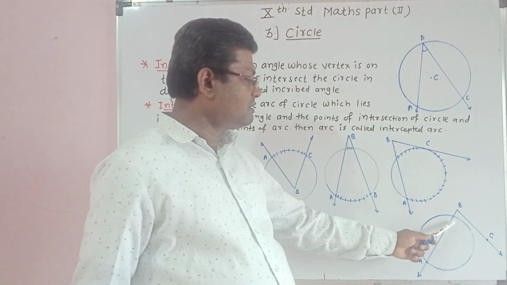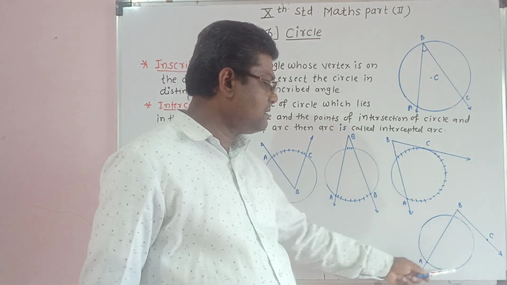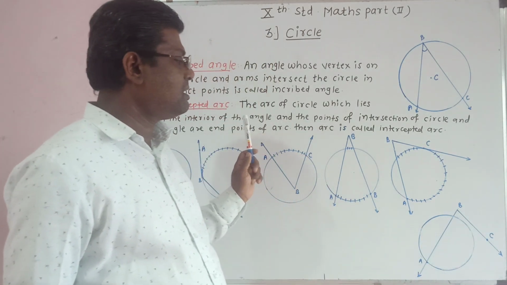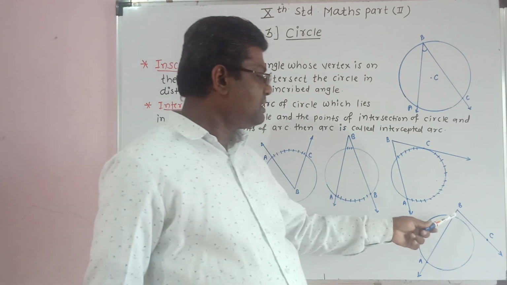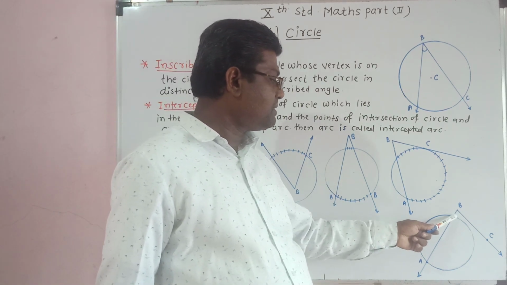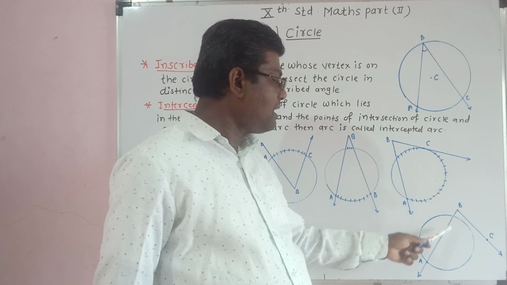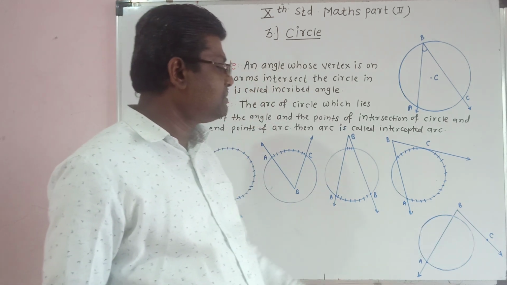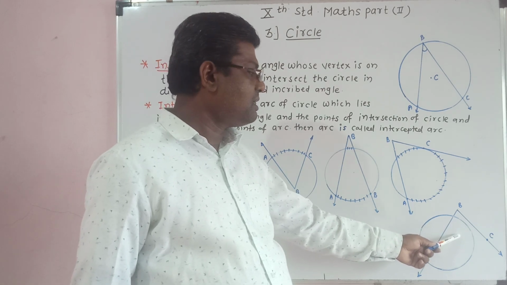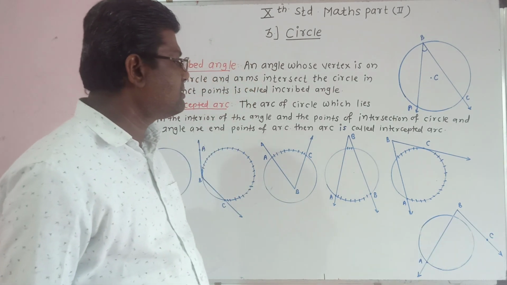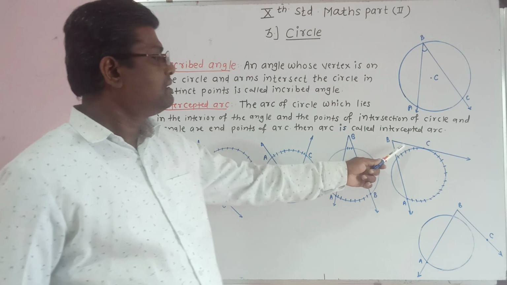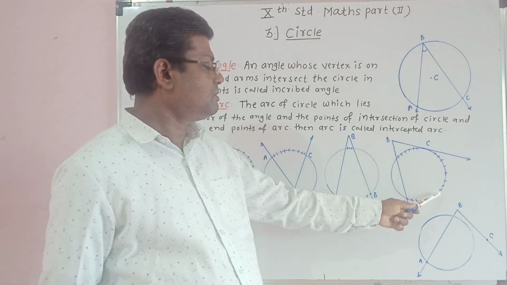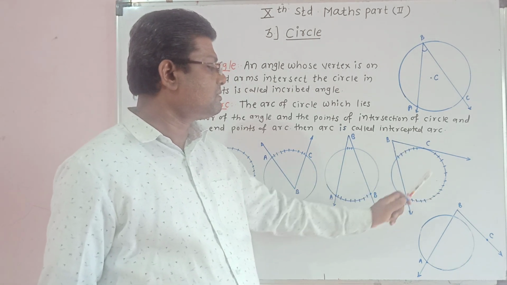In this figure, this arc is not an intercepted arc because the points of intersection of the circle and angle are not end points of the arc. Therefore this is not an intercepted arc, and in this figure there are two intercepted arcs.